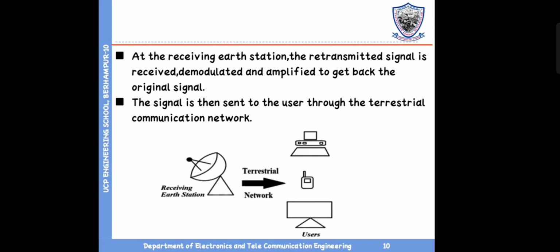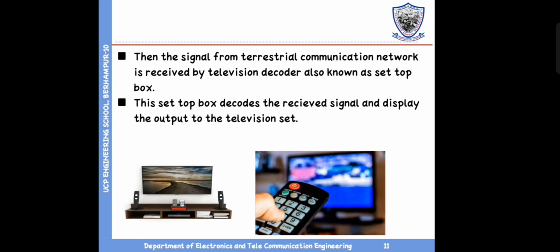At the receiving earth station, the retransmitted signal is received, demodulated and amplified to get back the original signal. The signal is then sent to the user through the terrestrial communication network. Then the signal from the terrestrial communication network is received by the television decoder, also known as the set-top box. This set-top box decodes the received signal and displays the output on the television set.